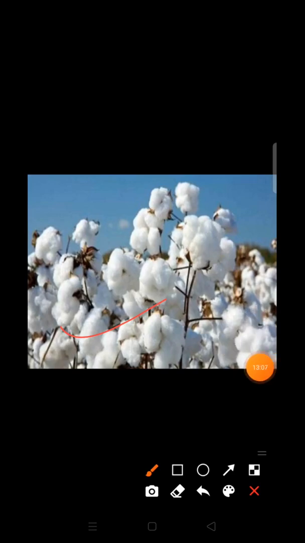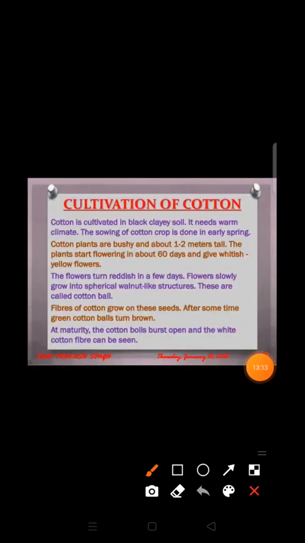Now let's come to the cultivation of cotton. In India, cotton is cultivated in black clay soil. It needs a warm climate, and the sowing of the cotton crop is done in early spring. In India, the growing period of cotton is from March to November, from spring to winter season. The cotton seeds are planted in early spring in a well prepared field.